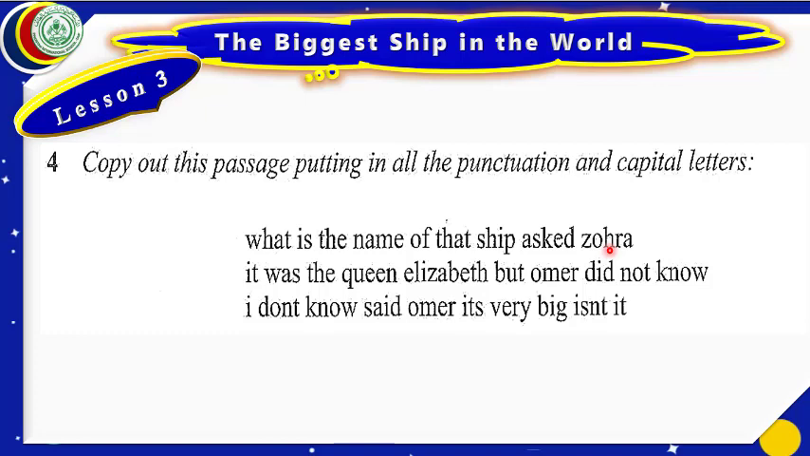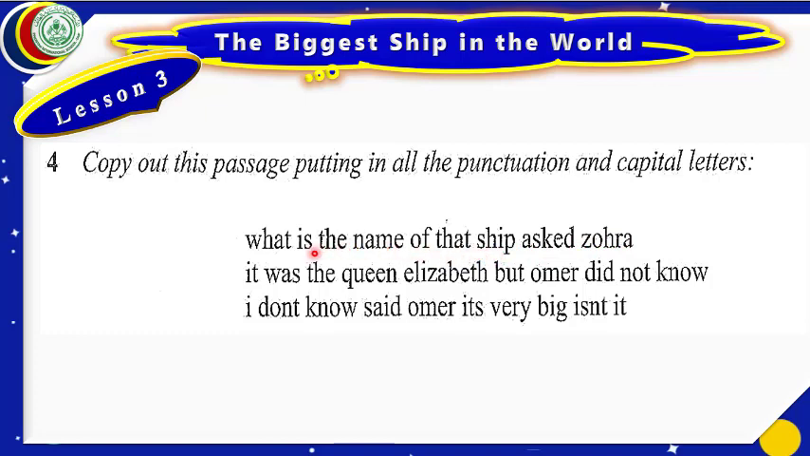Asked Zohra. We know very well Zohra is a name, and the first letter of each name is always capital. After Zohra there will be a full stop. There will be a period, because at the end of each sentence there is always a period. We call it full stop also. One more thing is left.